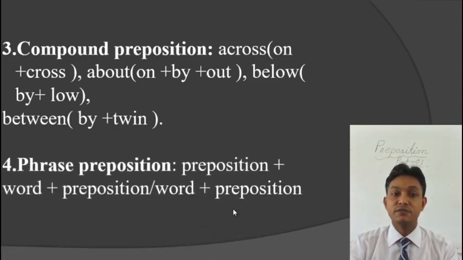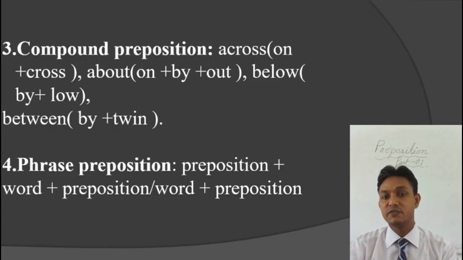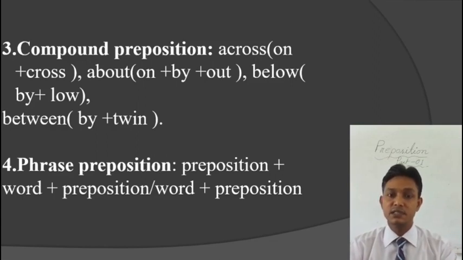Number 4, phrase preposition. Before discussing phrase preposition, the first thing we need to know is what a phrase is. A phrase is a group of words having no subject and finite verb but definitely having a meaning.